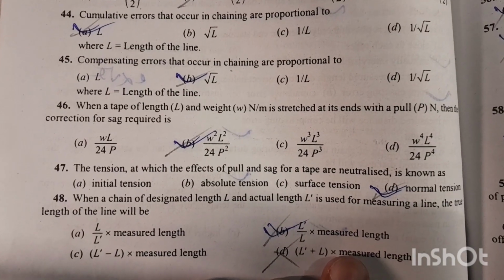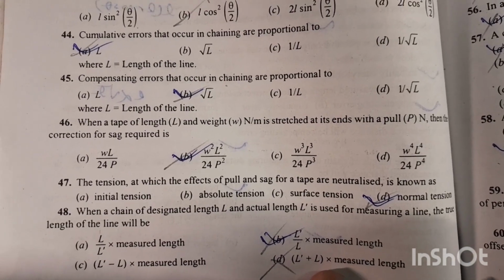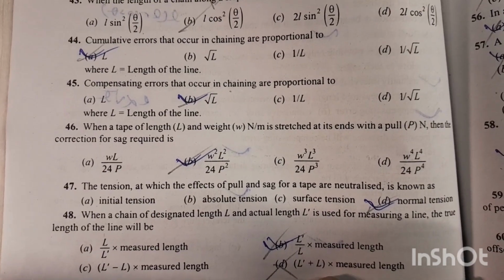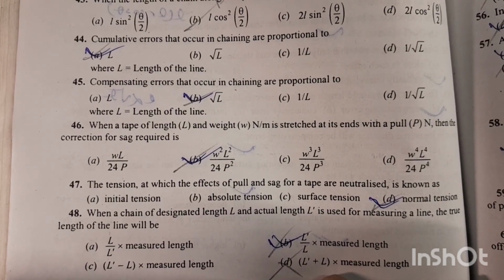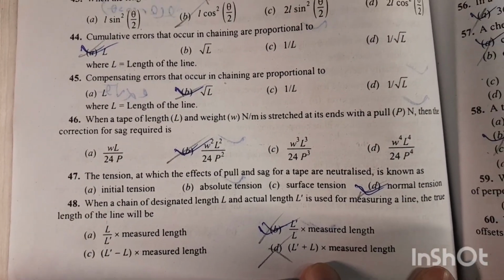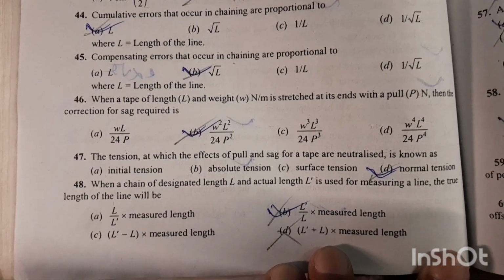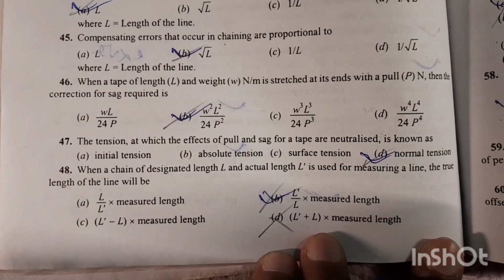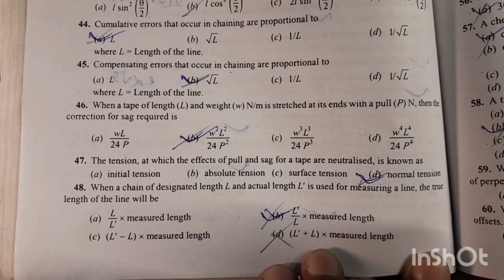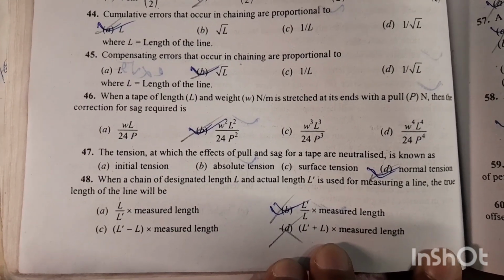Question number 46, when a tape of length L and weight W Newton per meter is stretched at its end with a pull P Newton, then the correction for sag is W square L square divided by 24 P square. Option number B is the right answer. Question number 47, the tension at which the effects of pull and sag for a tape are neutralized is known as normal tension. Option number D is the right answer. Question number 48, when a chain of desired length L and actual length L dash is used for measuring a line, the true length of the line will be L dash divided by L into measured length. Option number B is the right answer.